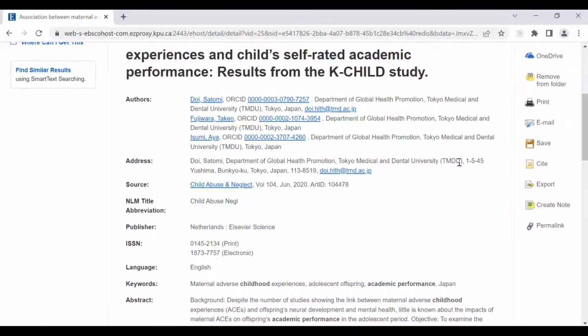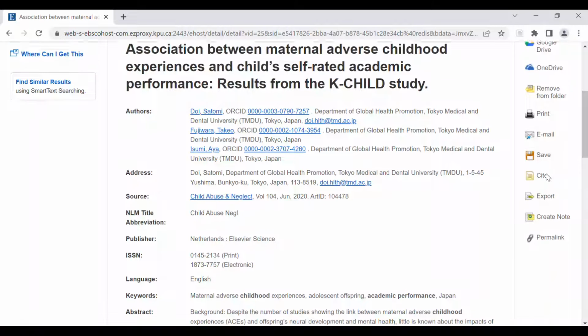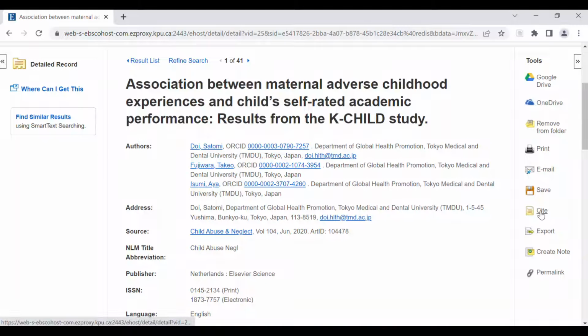While we're on this page, I just want to also point out, you'll see a permalink option here, which generates a stable URL back to the article. The cite option will give you an APA citation or any other citation style for the article. And then email. I usually recommend students just email to themselves because the APA citation will automatically be included as well as a permalink back to the article.